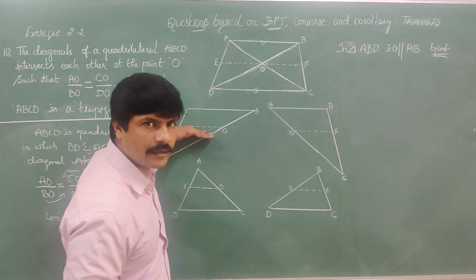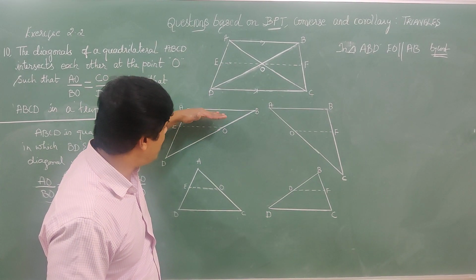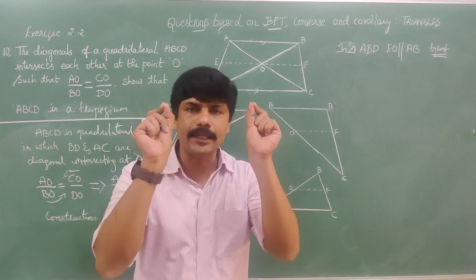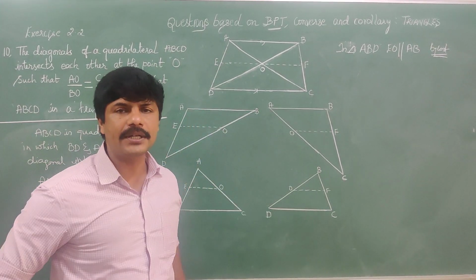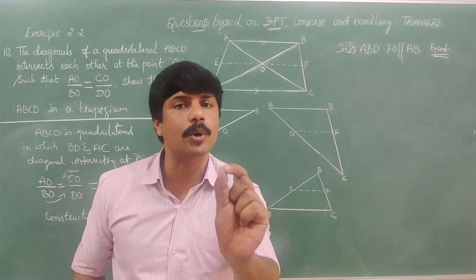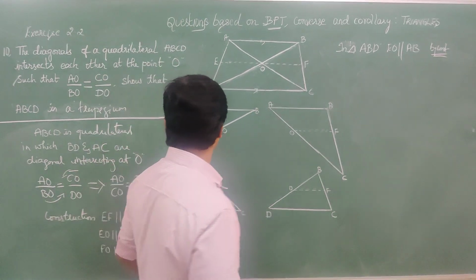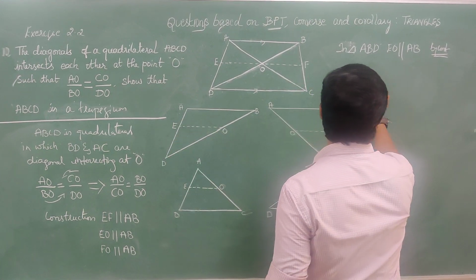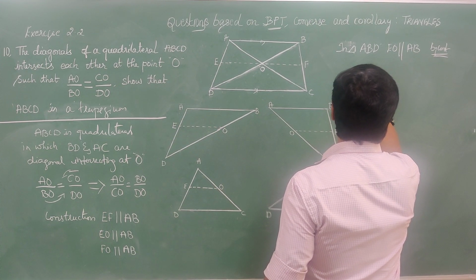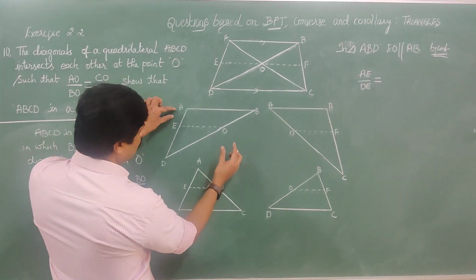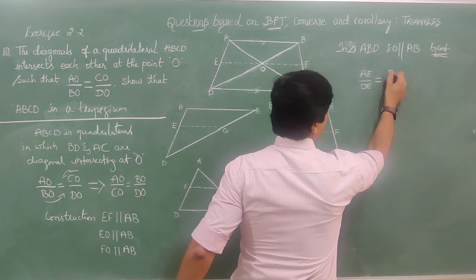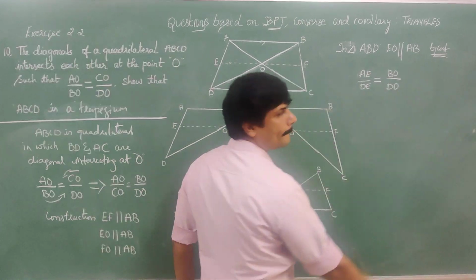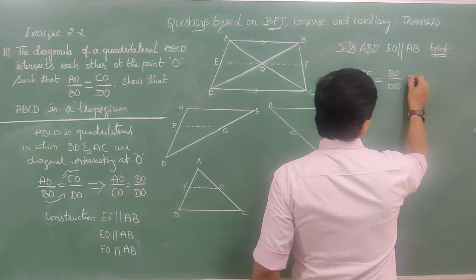If a line is drawn parallel to a side of a triangle to intersect the other two sides at distinct points, it divides the other two sides in the equal ratio or proportionally, which means AE by DE is equal to BO by DO.